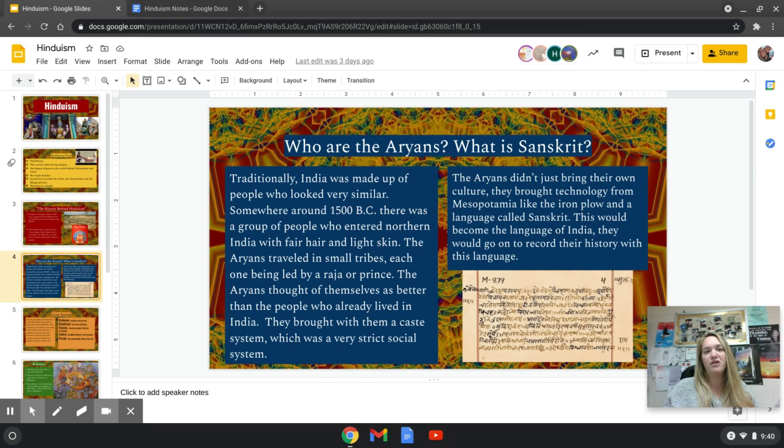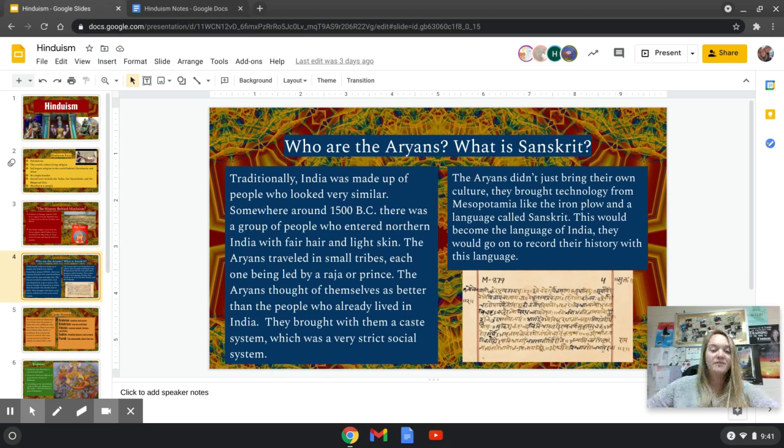They brought with them a caste system. Now, caste system is probably something you are not familiar with, but I'm going to explain it. So they brought with them this caste system, which was a very strict social system, okay? It was like a social rank. So you have the people up here. These are your high rank people. And then it just goes lower and lower and lower. And then at the bottom, you have your untouchables, okay? These are people who collected trash all day. And we'll get to that next.